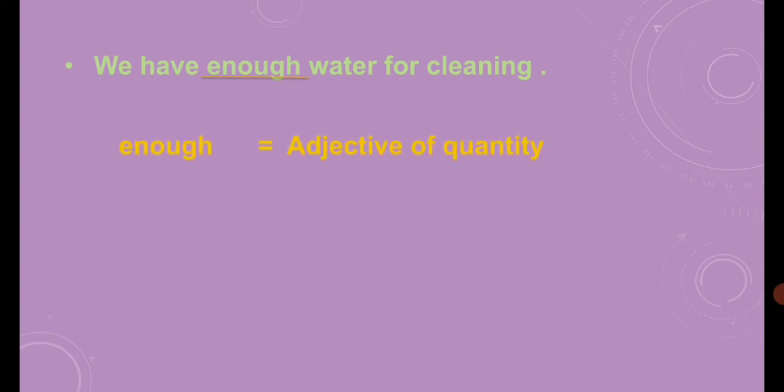Let's move on to the next question. We have enough water for cleaning. Here just identify the adjective. What is the adjective? Enough. Then what will we do? What is the kind of adjective enough? Enough water means it is an uncountable noun. So it is the adjective of quantity, right?